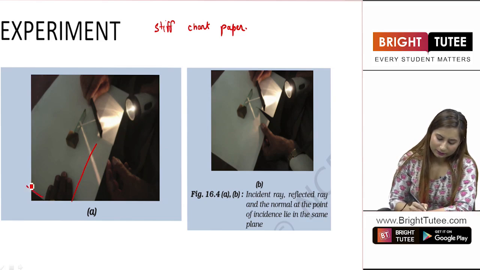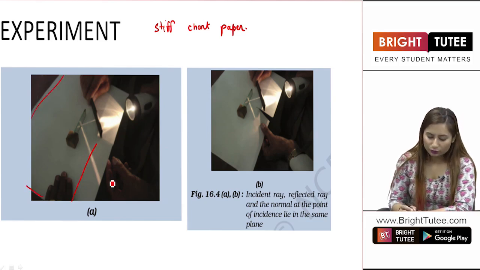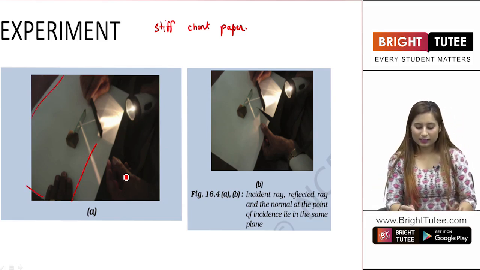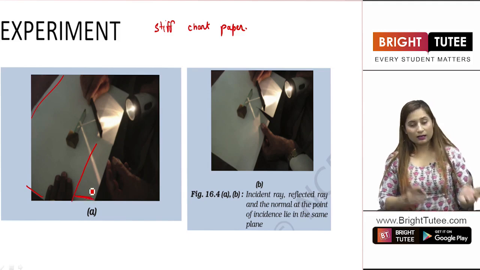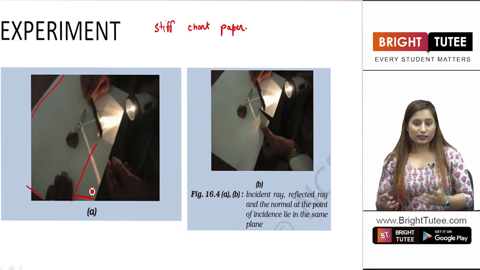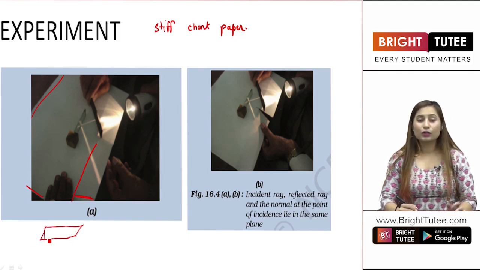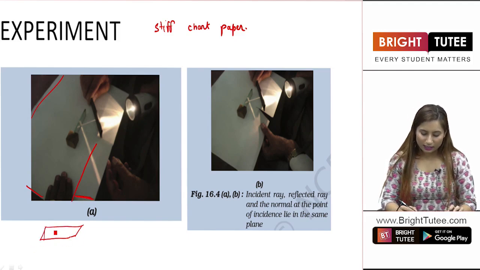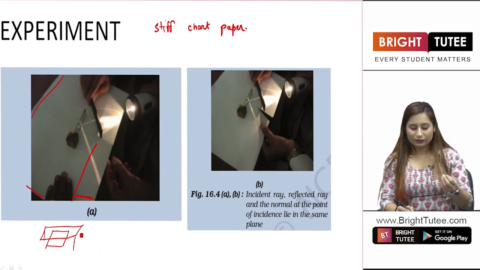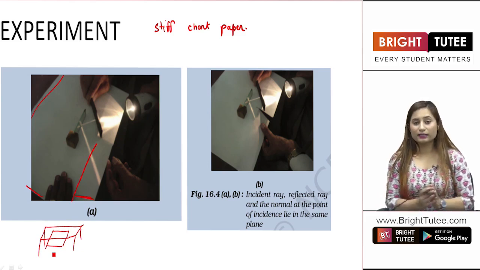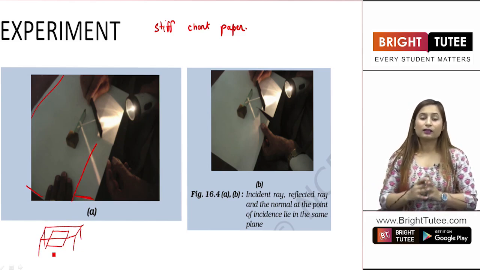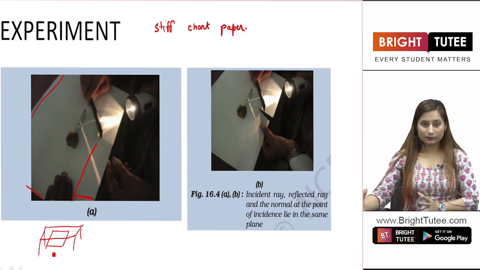You have to put the paper in such a way that some of the paper is away from the table. Now you have to put the chart paper in such a way that it is falling out of the table as well. As it is stiff, it won't fall down, but it is crossing the table in some manner.